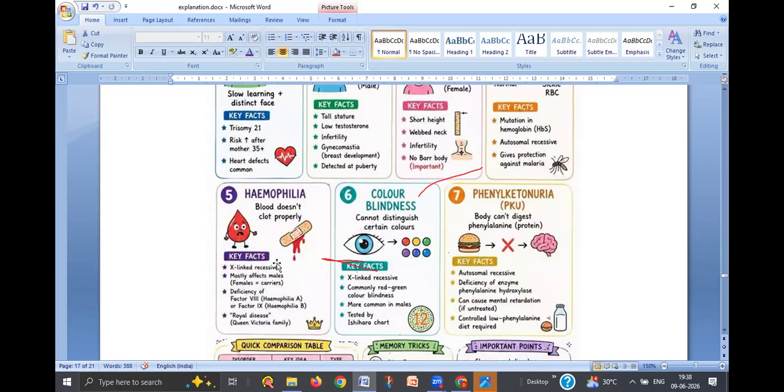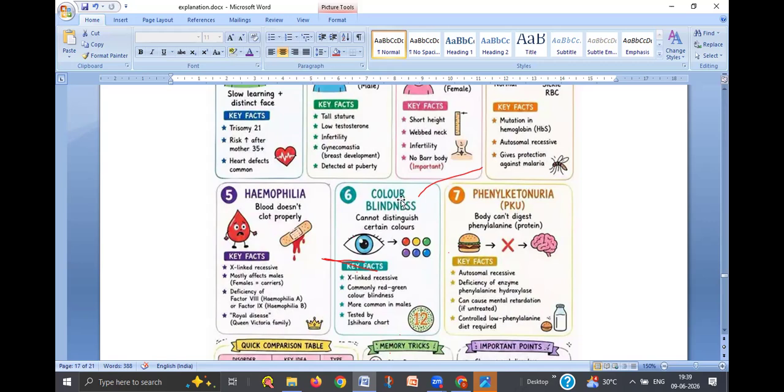That means if both X chromosomes have this mutation, the disease is expressed in females. But in the case of males, even if one X chromosome has the mutation, hemophilia is shown. It is expressed in males because males have a single X chromosome. So mostly this disease is seen in males only. Females act as carriers to the next generation of males. So, hemophilia. Okay, that is the right answer to the question we are discussing.